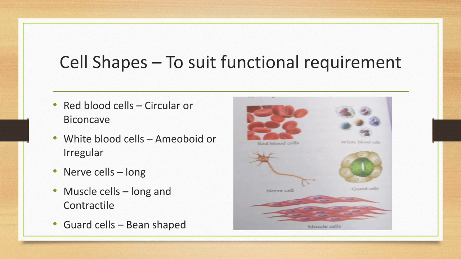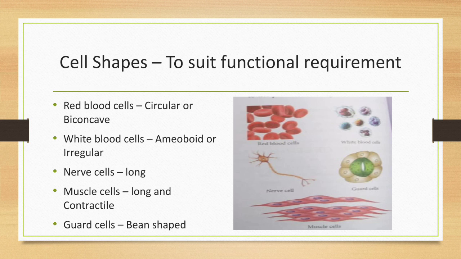Red blood cells are present in the human body and they are circular or biconcave in shape. This shape helps to transport oxygen easily through the capillaries. Second, white blood cells.